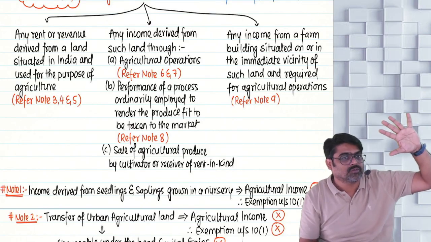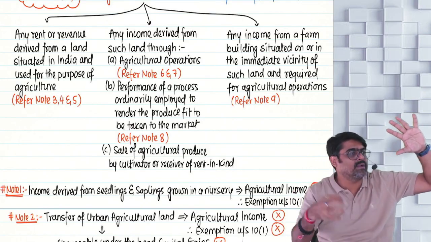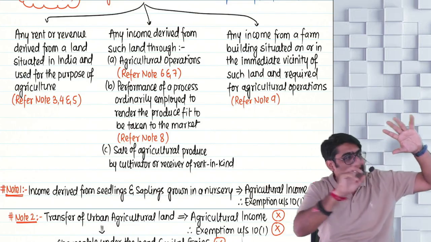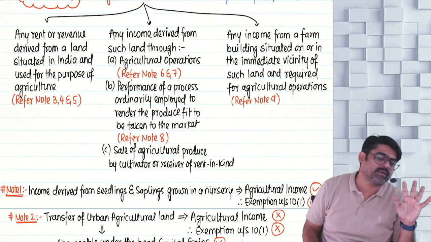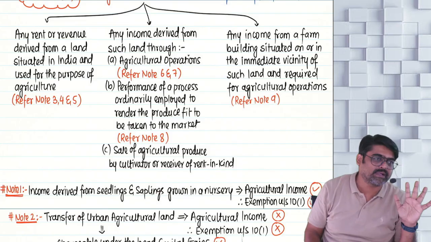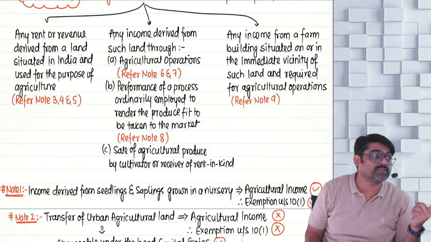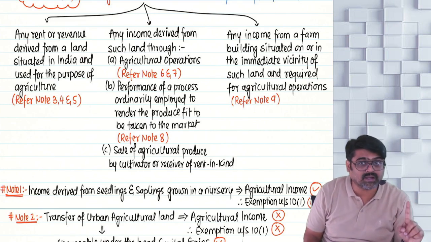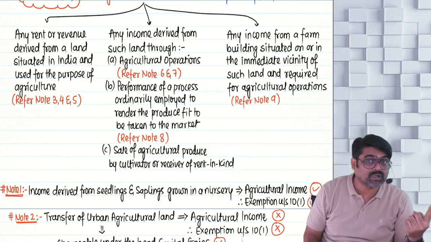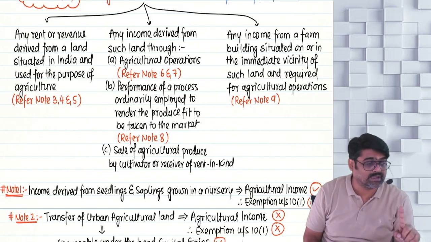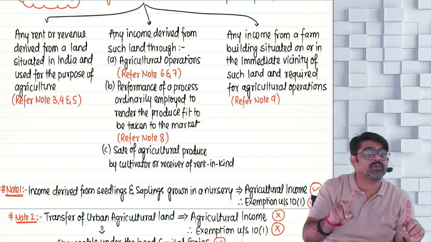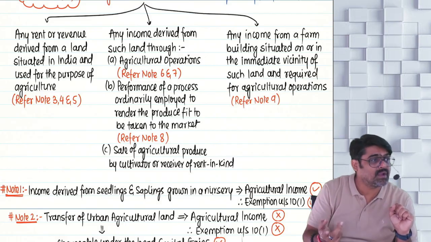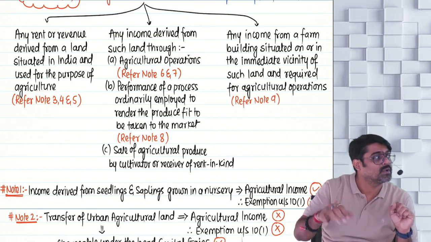So either the building will be situated on the land or in the nearby vicinity. From that building also, the income earned will be agricultural income, provided the building is used for agricultural purpose. And the land on which the building is situated, if that land was urban land, then the land must also be assessed to local taxes or land revenue. But if the land on which the building is situated is rural land, then that land may or may not be assessed to local taxes or land revenue.